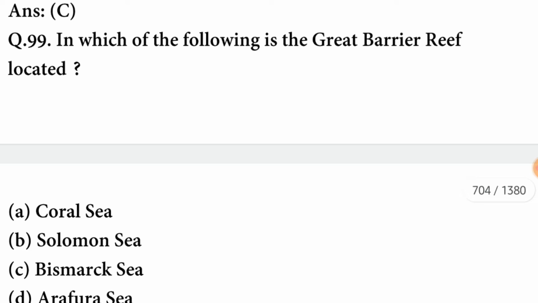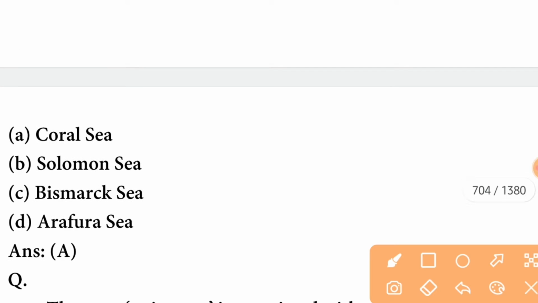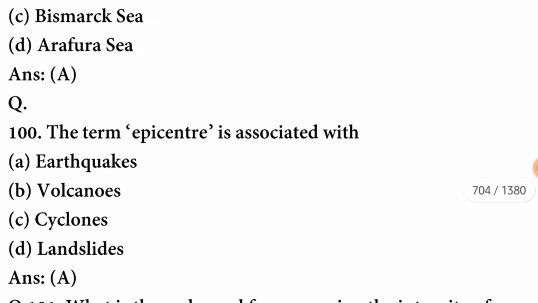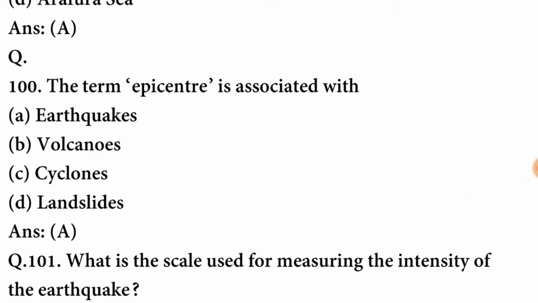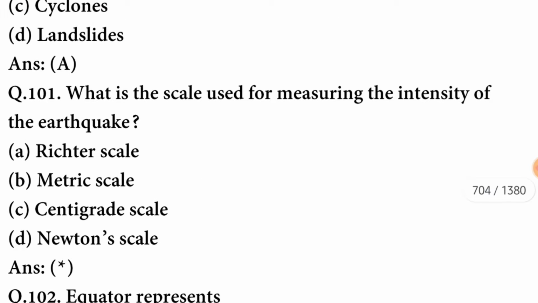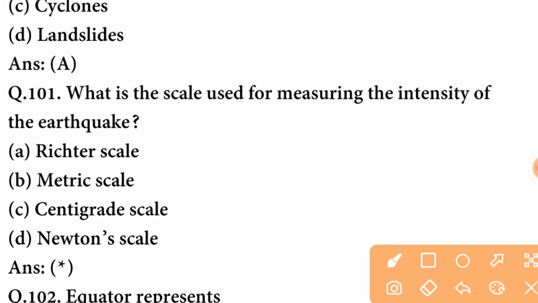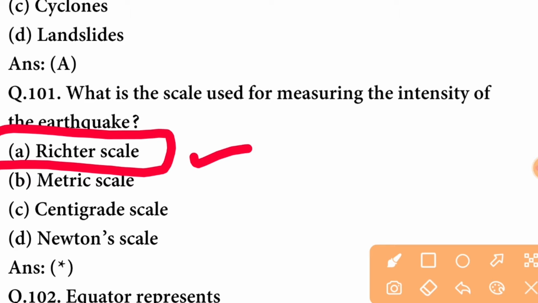In which of the following is the Great Barrier Reef located? Great Barrier Reef is located at Coral Sea. Option is correct. The term epicenter is associated with. It is associated with earthquakes. What is the scale used for measuring the intensity of the earthquake? The scale is Richter scale.